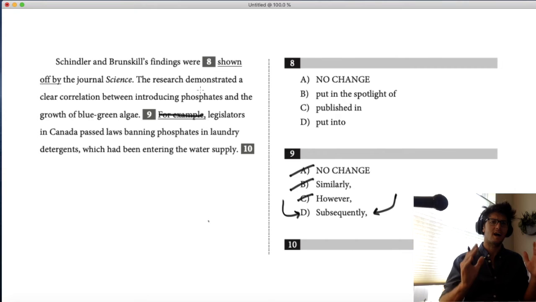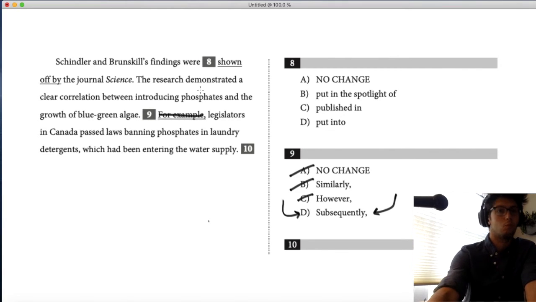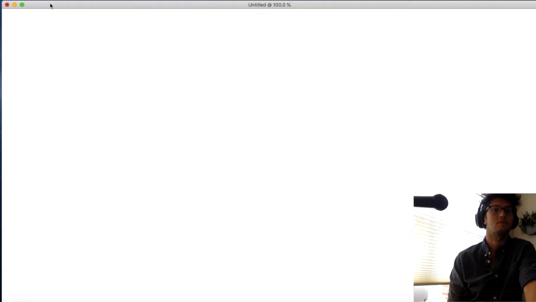And you might think of it as an example, even if it's not a perfect example. Maybe not, but it's certainly possible for that to happen. And that's why it's good to read around the original so that you don't give the original some extra weight among the four answer choices.